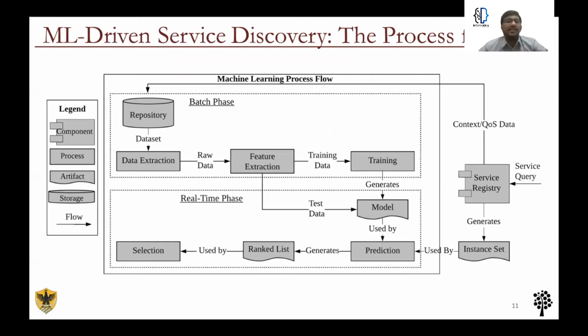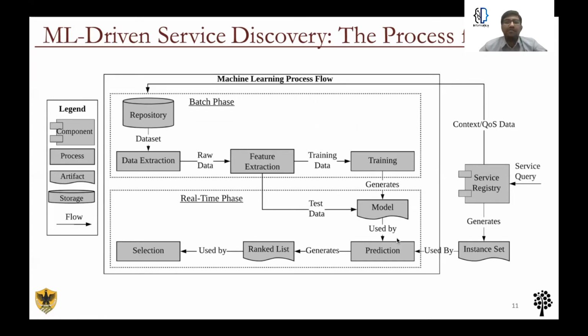To this end, the data is extracted from the repository through a data extraction process, and this is further sent to the feature extraction process. The feature extraction process creates a uniform time series data using the data available, and then this is split into training data as well as testing data. The training data is used by the training process, which makes use of a recurrent neural network, in particular a long short-term memory network, to create forecasting models. This model is then tested using the testing data and further used by the prediction process.